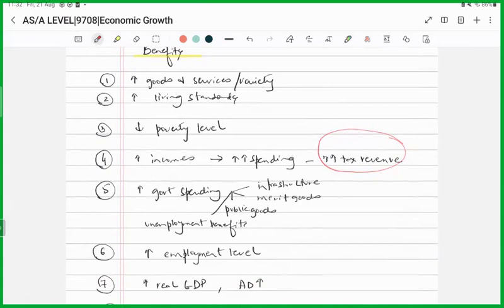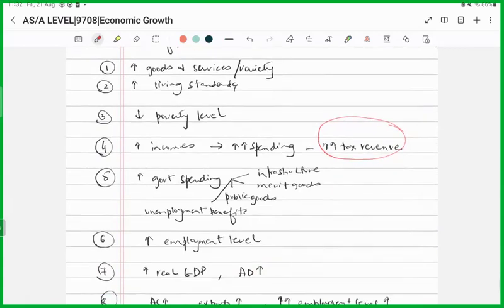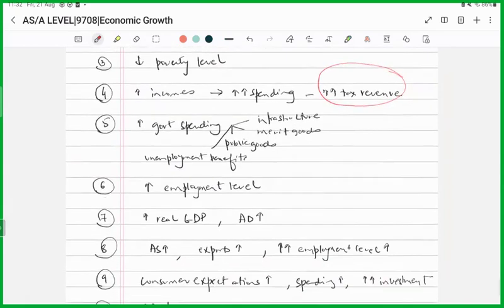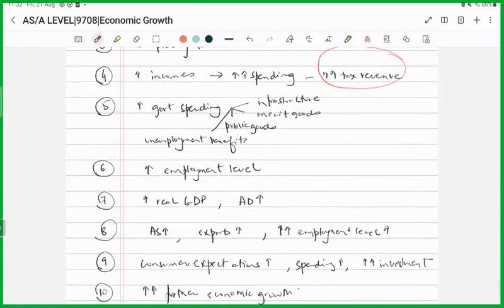So this means again, people are going to be better off. The employment level would also be rising because if the firms are going to be experiencing a higher income, they would be expanding their production and they would be demanding more labor. So the unemployment level would fall. And as a result, there would be an increase in the real GDP because overall the aggregate demand is rising. And it could also lead to higher exports. So the economy would be earning more foreign exchange. It could also be that the current account balance of payments situation also improves.